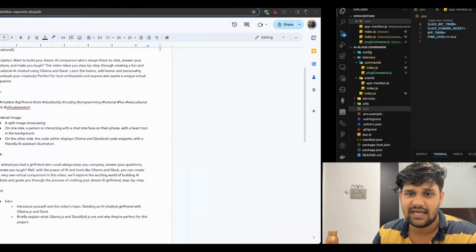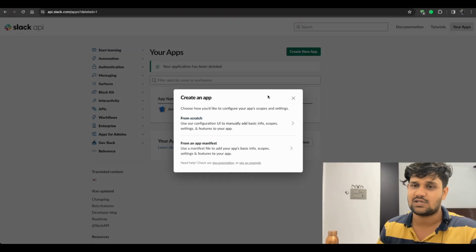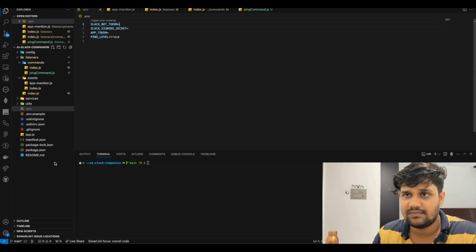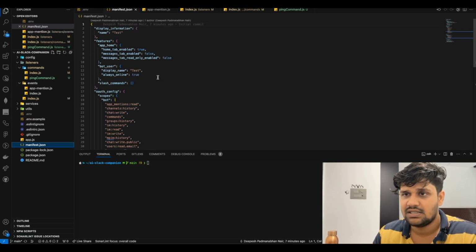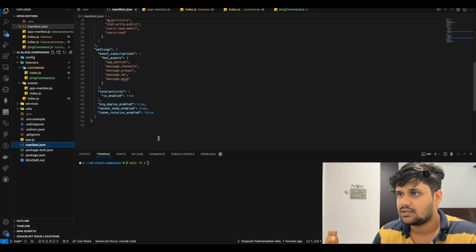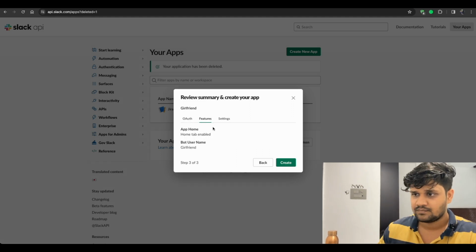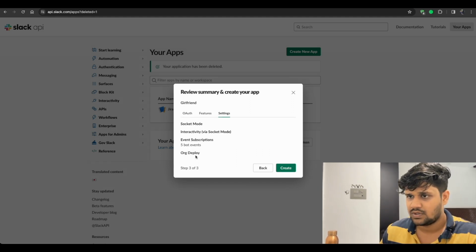So like I said, I have the app manifest. It has all of the scopes. You do not have to worry about the scopes. I'm going to rename this as girlfriend. There you go. Copy. Okay. Alright. There you go. Create.